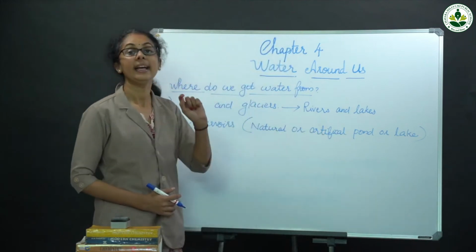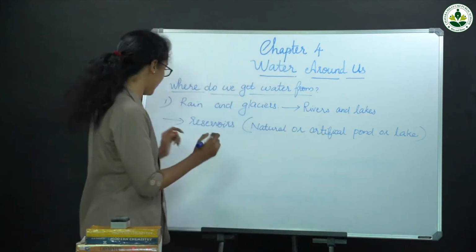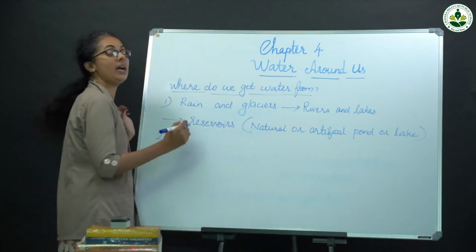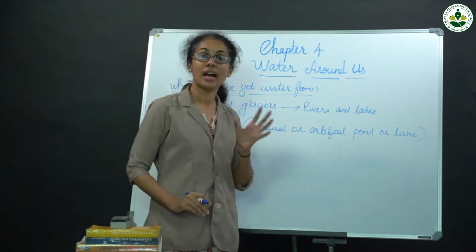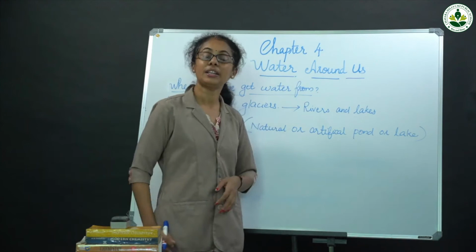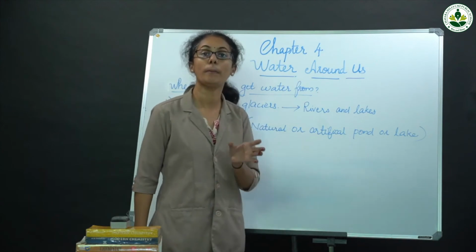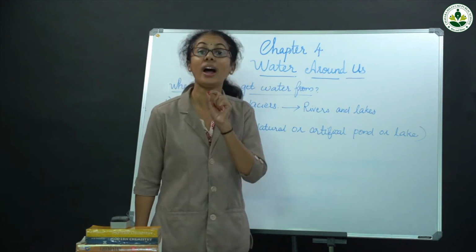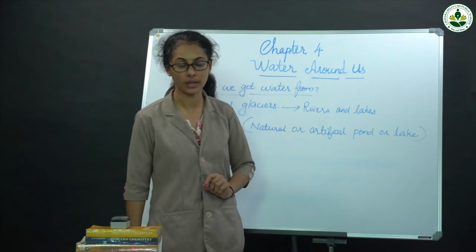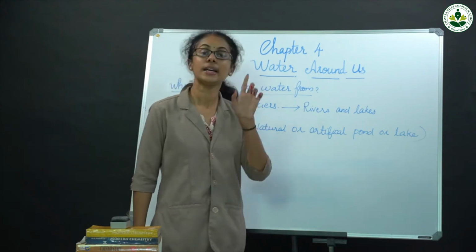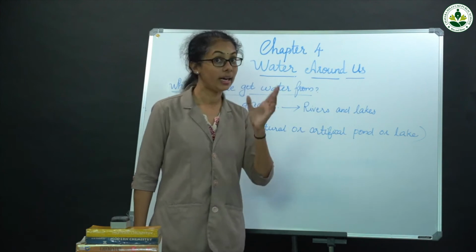Then the next step: water is transported from the natural or artificial sources through pipes to water treatment plants. Once more, water is transported from where?